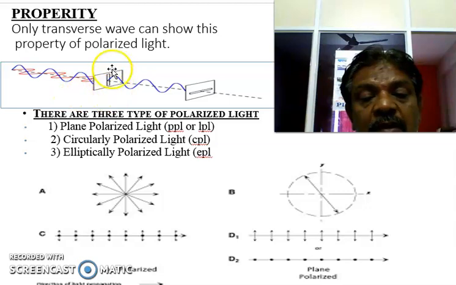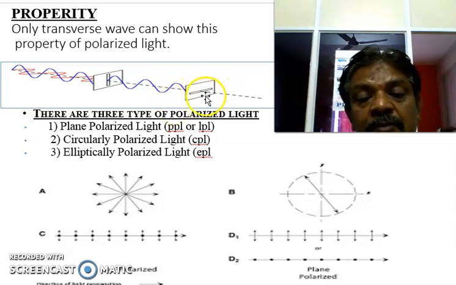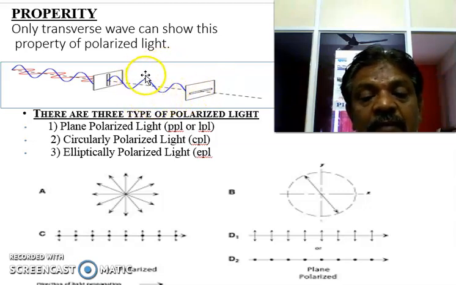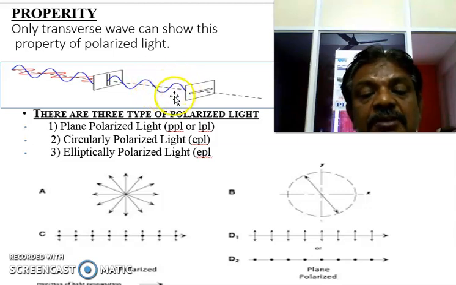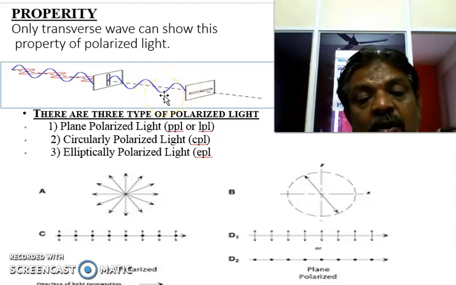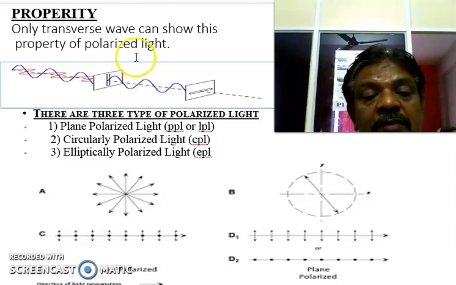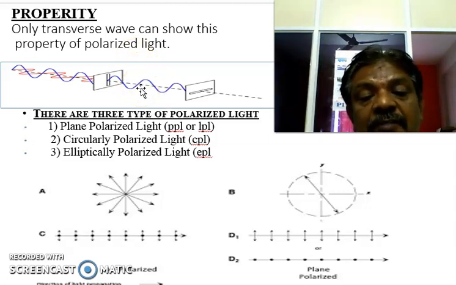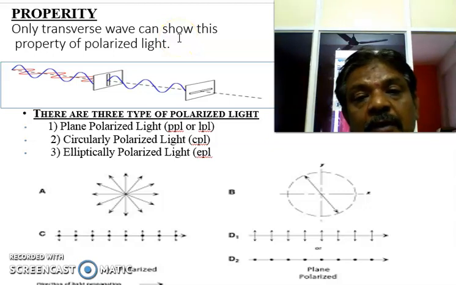When it is allowed through the vertical plane, only the blue vertical vibration is allowed, and it is stopped by the horizontal plane. What this indicates is that the light wave has only perpendicular vibration, that means the transverse nature of vibration, either perpendicular or parallel. So the polarization of light proves the transverse nature of the wave. This is a very important property of light.